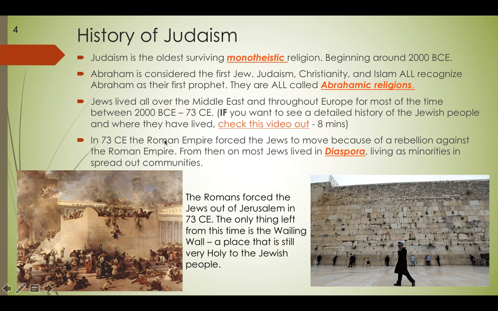In 73 CE, the Roman Empire forced the Jews to move because of a rebellion against the Roman Empire. From then on, most Jews lived in diaspora, meaning they're living as minorities in spread out communities all over the world. So this is a painting showing the Romans coming in and sacking the city of Jerusalem. All that was left was the Wailing Wall, which is still there today, and a very holy site for the Jewish people.